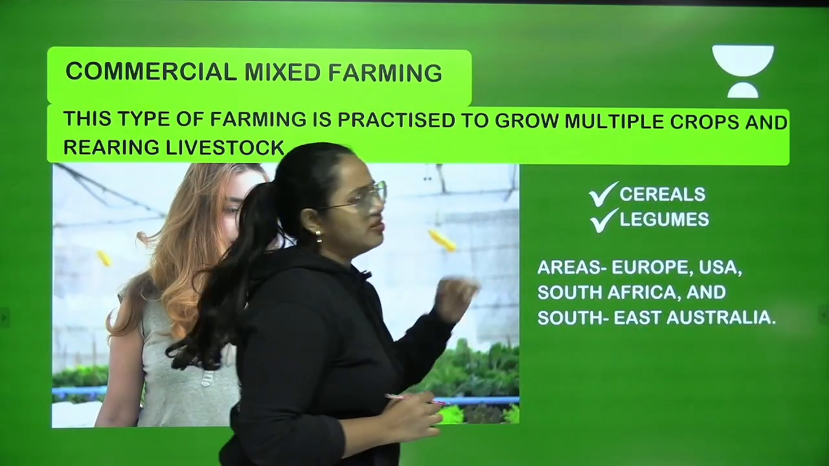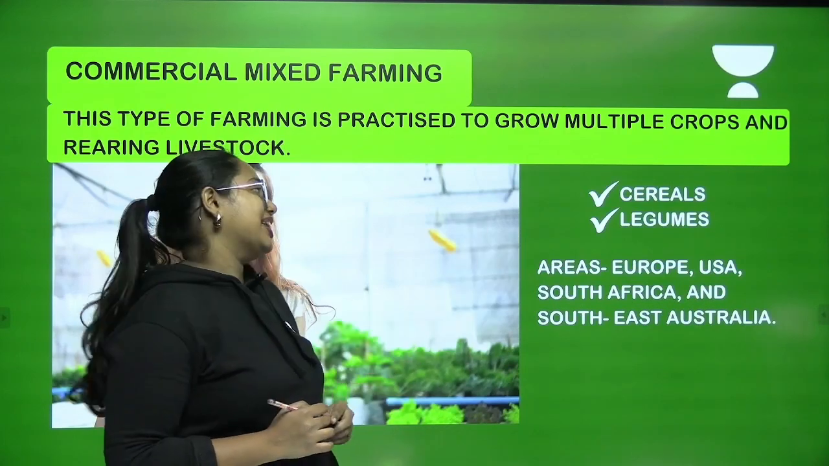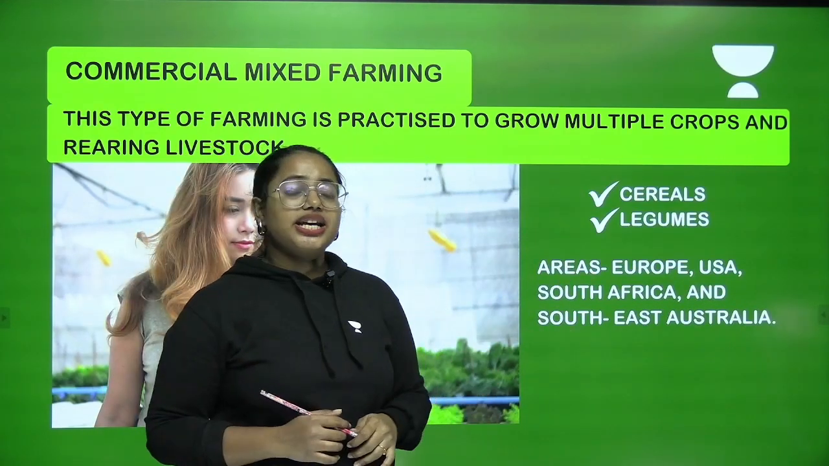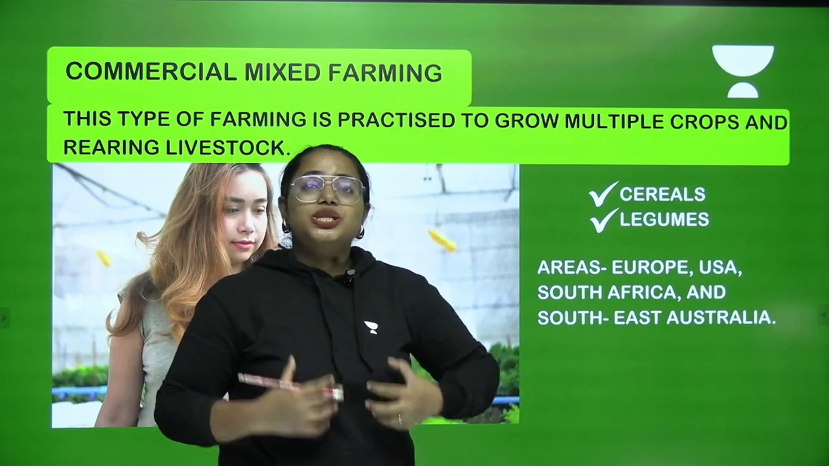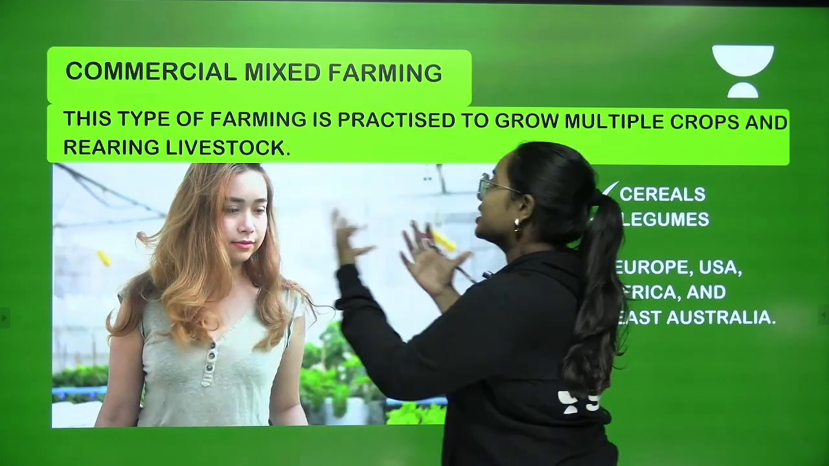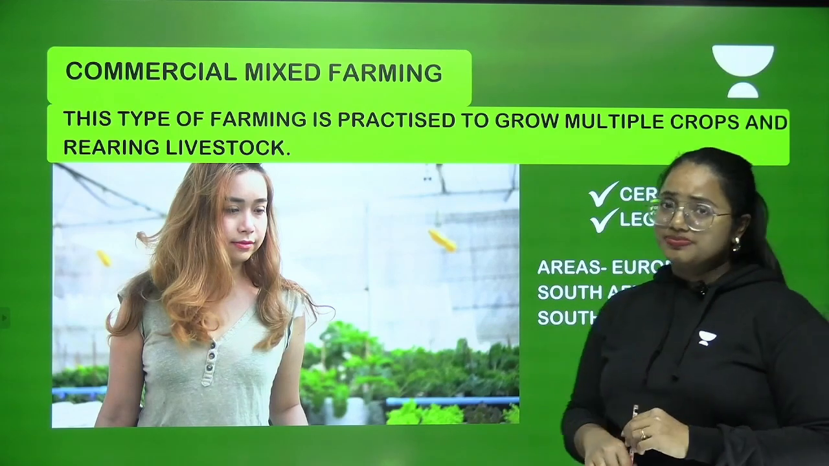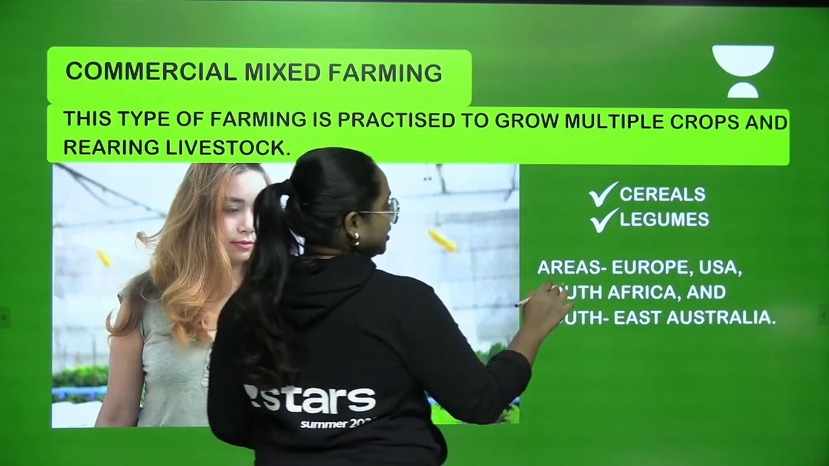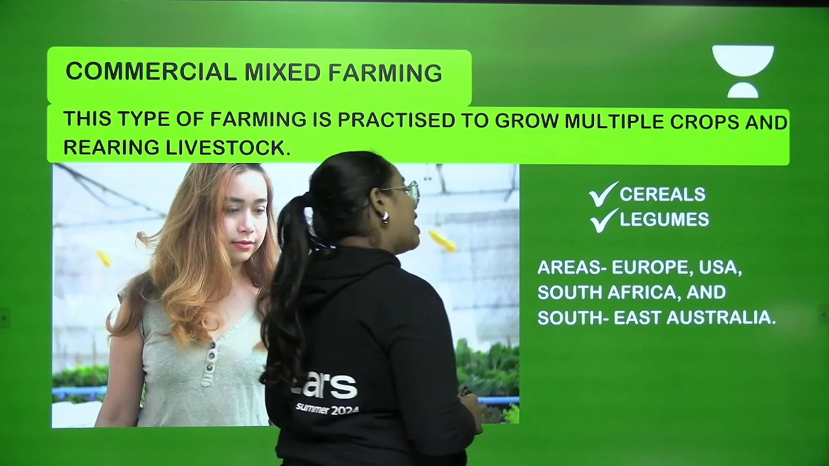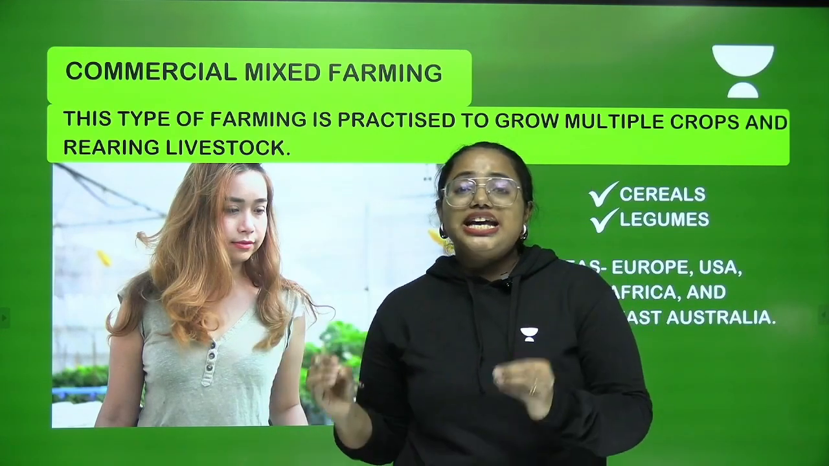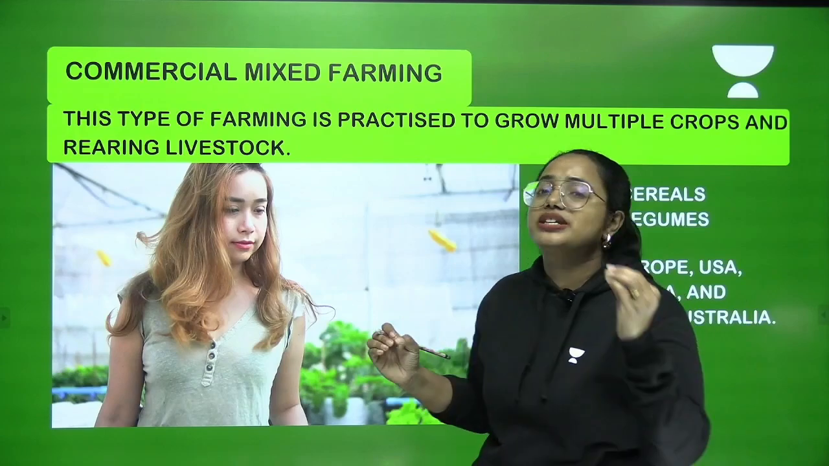But what about these? The various crops that come under the category: cereals, legumes, all of these are considered as the crops that are cultivated right under this category of mixed farming. And what about the areas? Look at it. Europe, USA, South Africa and Southeast Australia. So these are the places where this type of farming is predominantly happening.